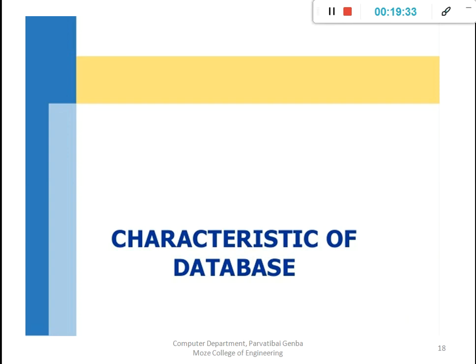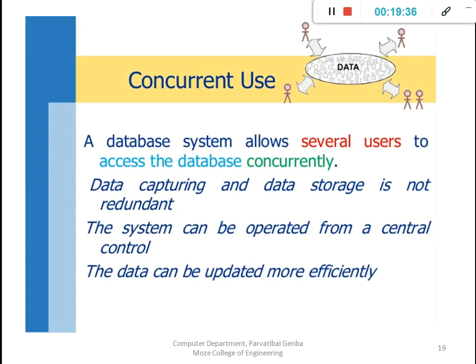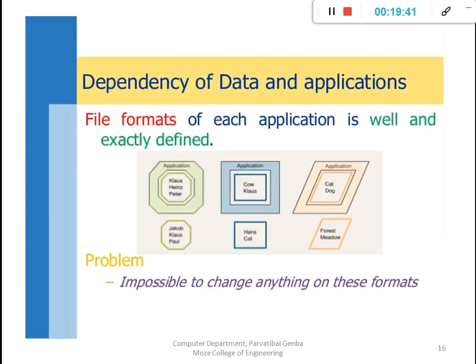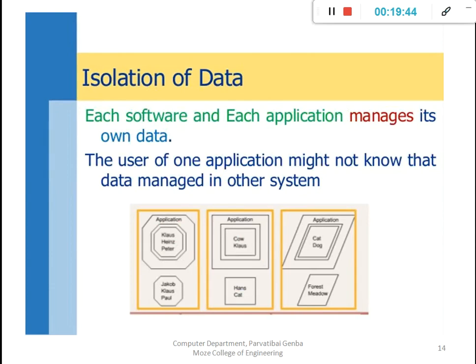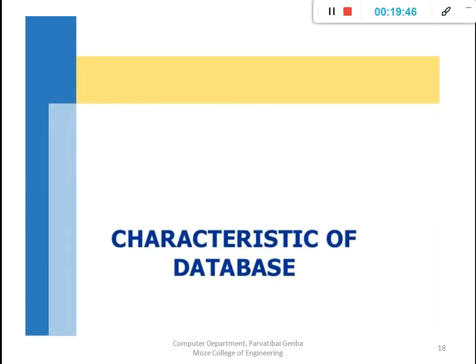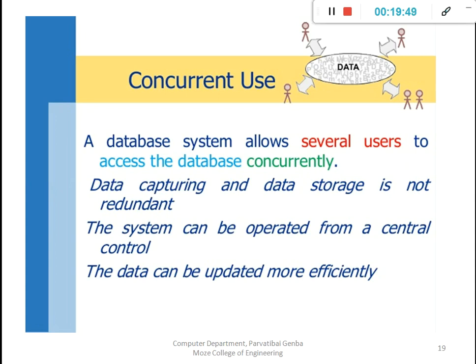Then the characteristics of databases. The first one is concurrent use, meaning the advantage of a database. Before, these were the disadvantages related to the normal file system, and now we will understand the advantages or characteristics of databases. Concurrent use means multiple users can access the database at the same time, or concurrently. A database system allows several users to access the database concurrently. At the same time, four users can access the same database.